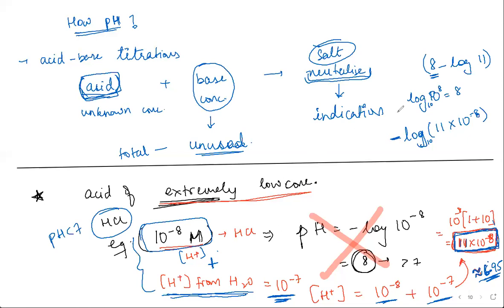Normally you just do minus log of hydrogen ion concentration. But when you have extremely low concentration, approximately equal to 10 power minus 7 or less than 10 power minus 7, in both these cases, you need to add the natural hydrogen ion concentration. You need to add 10 power minus 7.